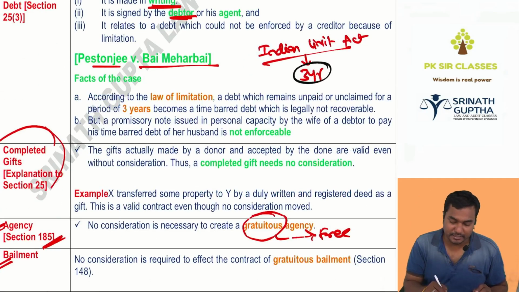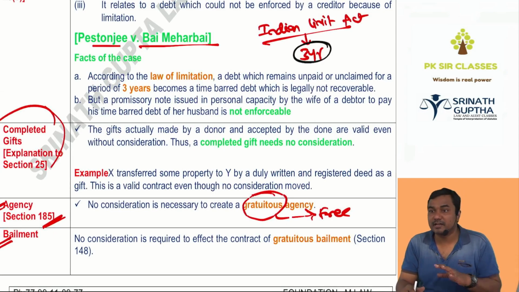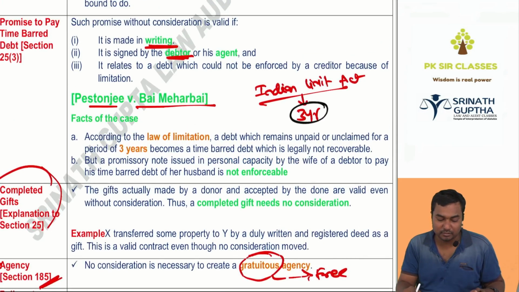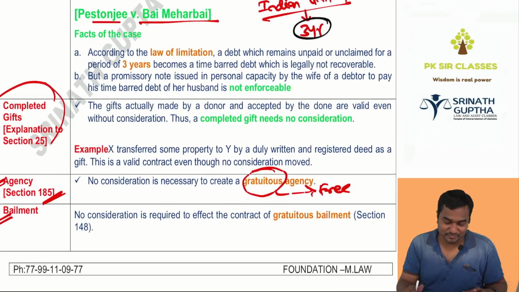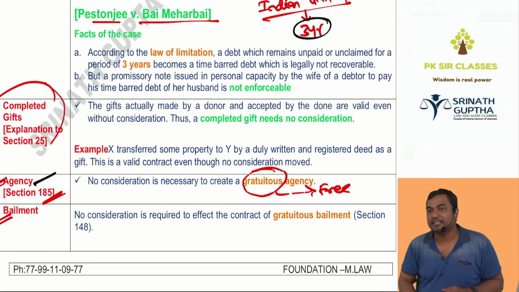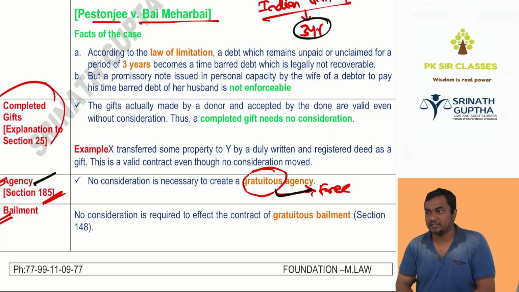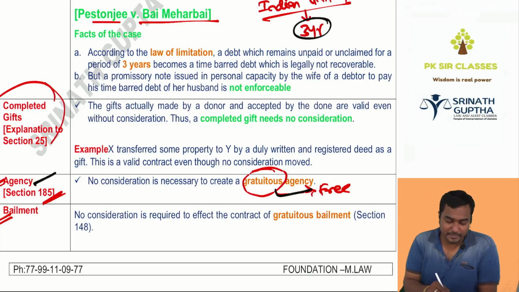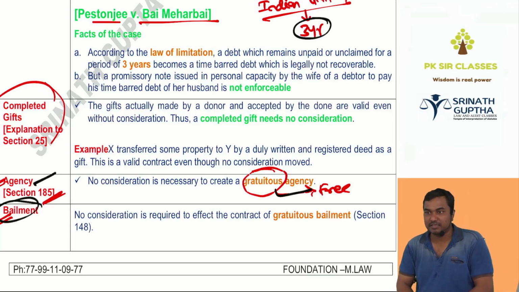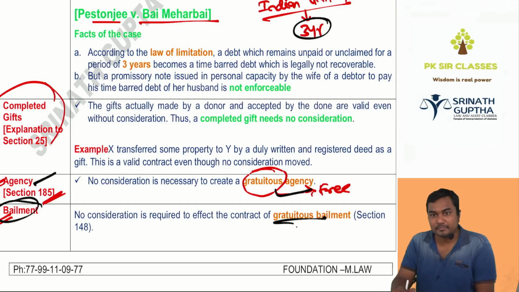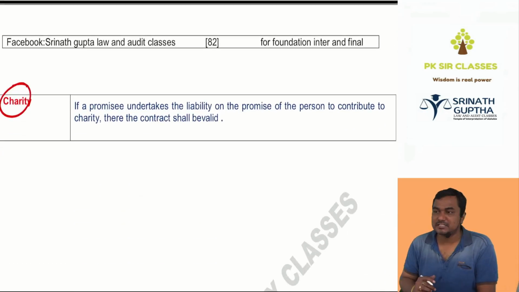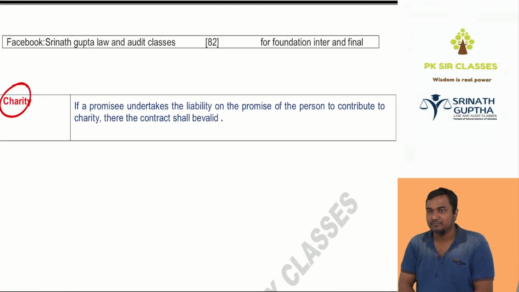Next, gift, beta. Gift does not require any consideration. If given free, we call it a gift. And agency is of two types, gratuitous and non-gratuitous. Gratuitous means free, without expectation of anything. So gratuitous agency does not require any consideration. Bailment is two types, gratuitous and non-gratuitous. Gratuitous bailment does not require any consideration. Last one is charity. Charity means free of cost. So charity does not require any consideration.